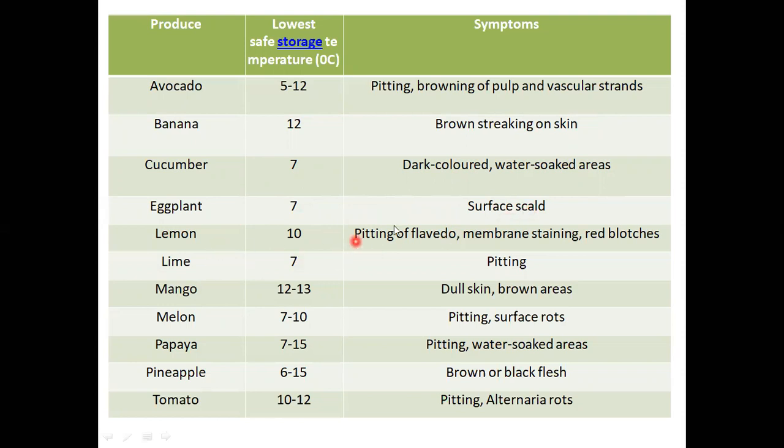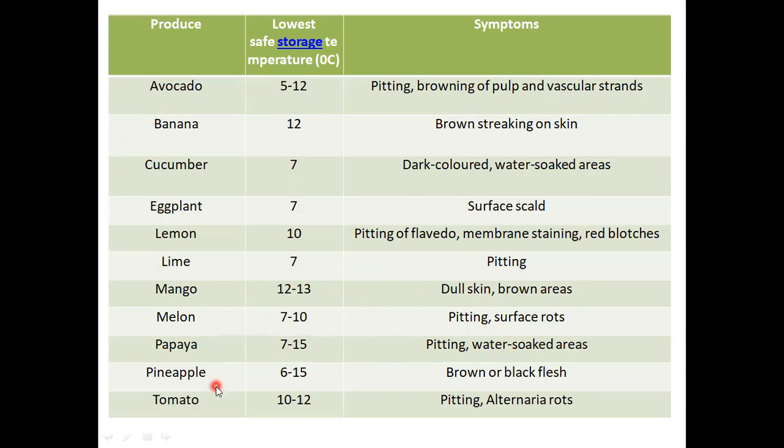Eggplant, when it is stored at 7 degrees Celsius, will develop surface scalding. Then in the lemon, if it is stored at 10 degrees Celsius, pitting, membrane staining and red blotches will be formed. If lime is stored at 7 degrees Celsius, pitting will be formed. In mango, if it is stored at 12 to 13 degrees Celsius, dull skin or brown areas will be formed. Watermelon stored at 7 to 10 degrees Celsius again shows pitting and surface rots. In papaya, at 7 to 15 degrees Celsius, water soaking and pitting will be formed.